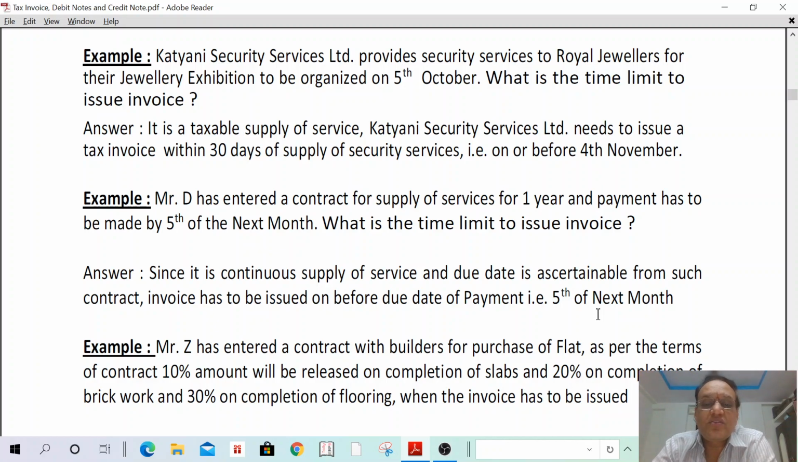what is the time limit to issue invoice? Time limit to issue invoice is on or before the due date of payment. What is the due date of payment? 5th. So the invoice shall be issued on or before 5th of the next month. I can read the answer. Since it is a continuous supply of service and the due date is ascertainable from the contract, the invoice has to be issued on or before the due date of payment, that is 5th of next month. Understand? Next one.